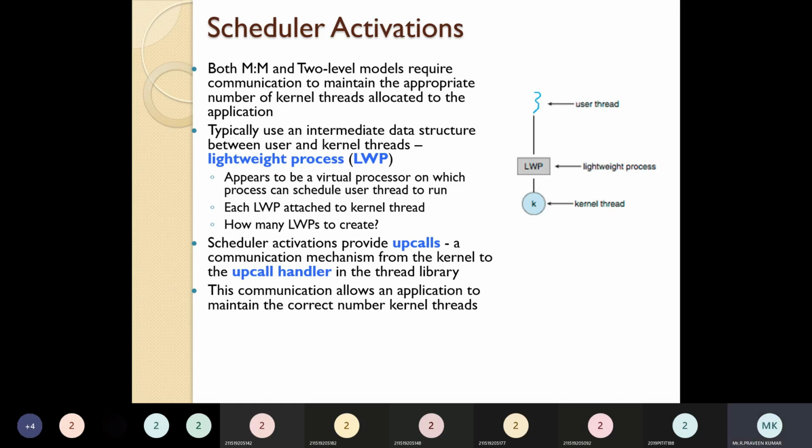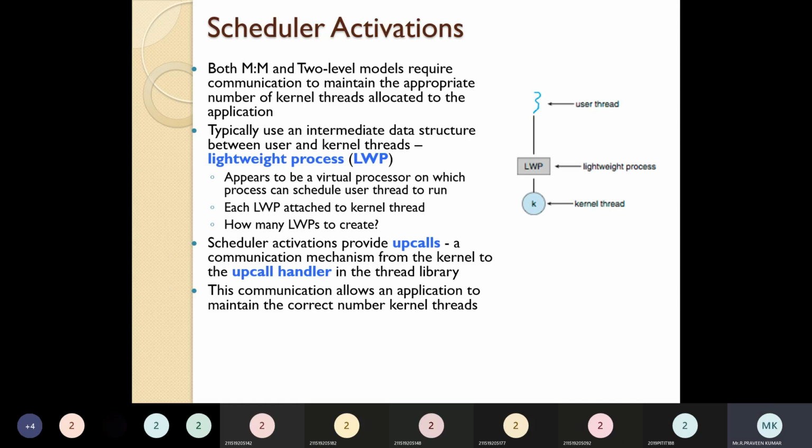This communication allows an application to maintain the correct number of kernel threads. Okay, so this is how they need to communicate with each other. How it converts to a lightweight process, and then how the activation occurs. So an intermediate should be there, right?